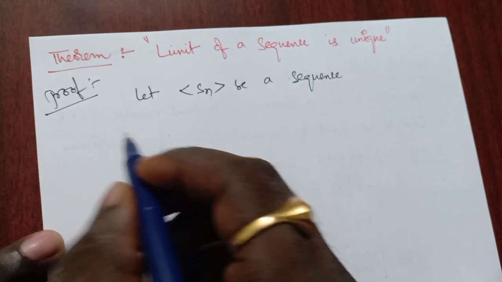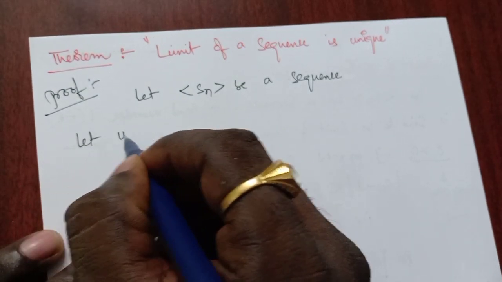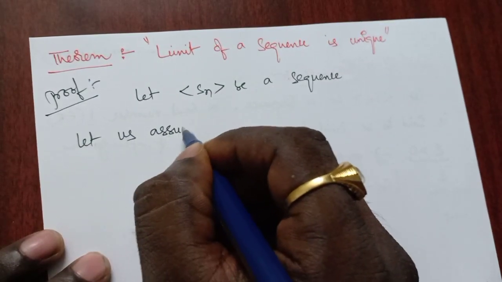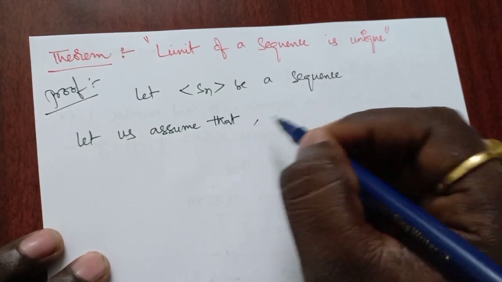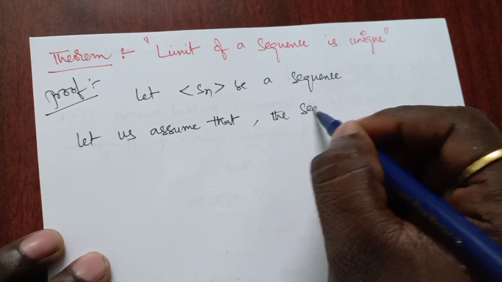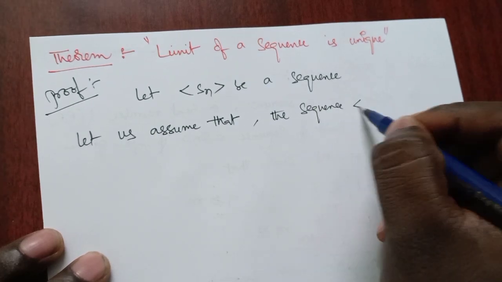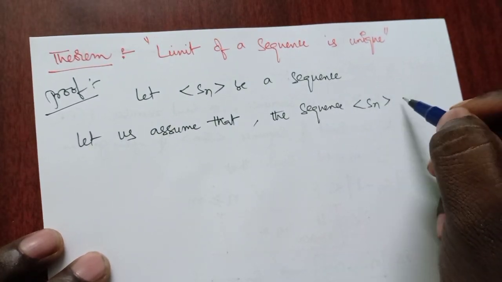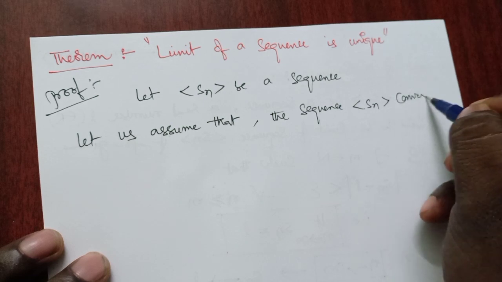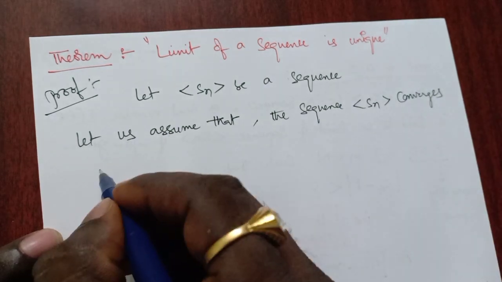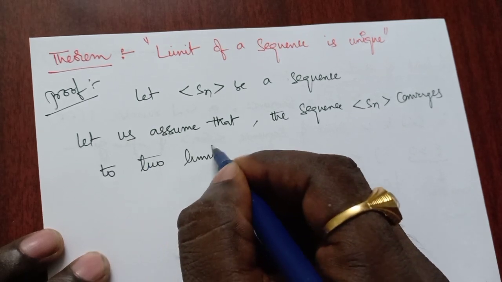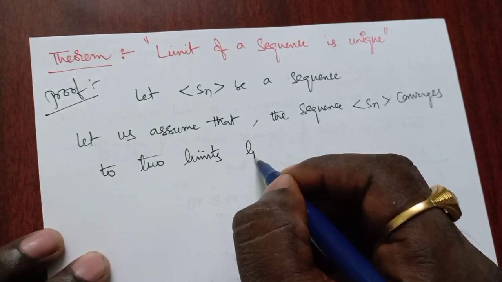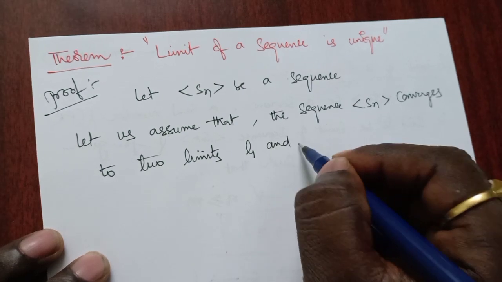Now let us assume that the sequence Sn converges to two limits, that is L1 and L2.